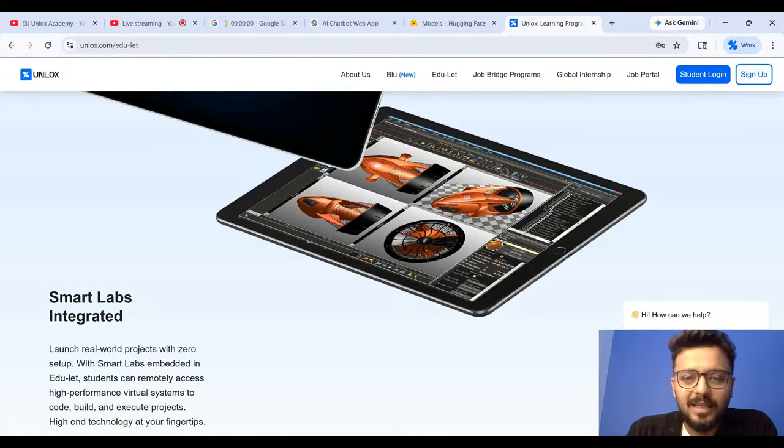Now, Smart Labs, in simple terms, is a cloud-based virtual workspace that we have created for all the students, because we don't want our students to invest any money just to upskill or upgrade themselves. As a student you may have a laptop, but not necessarily the best one, with a good processor and good RAM. That does not happen every time, considering the financial perspective of India.